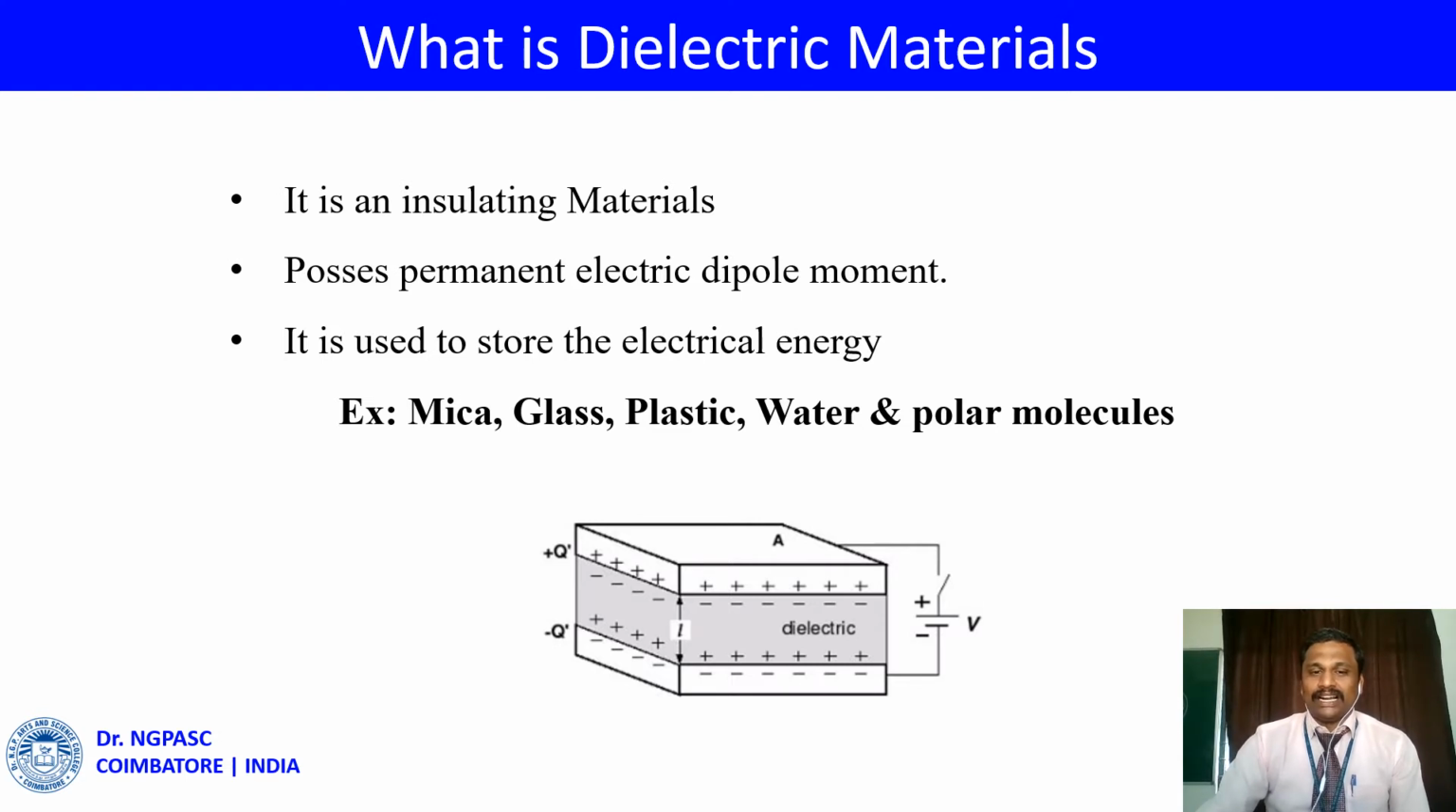Here I listed some important examples of dielectric material such as mica, glass, plastic, water and polar molecules. The diagram represents the actual meaning of the dielectric material.